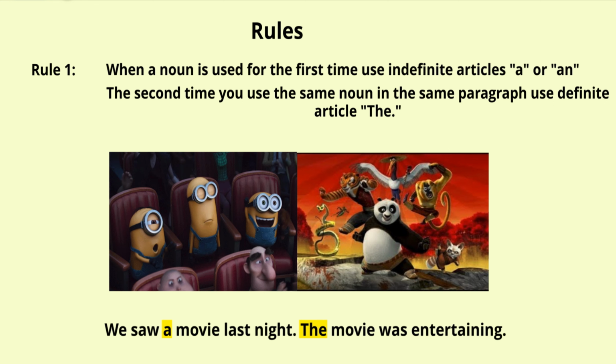In the first visual, what do you see? You see a few minions in a movie theater, right? In the second image, what do you see? You can see a panda. So they are here for watching a panda movie.